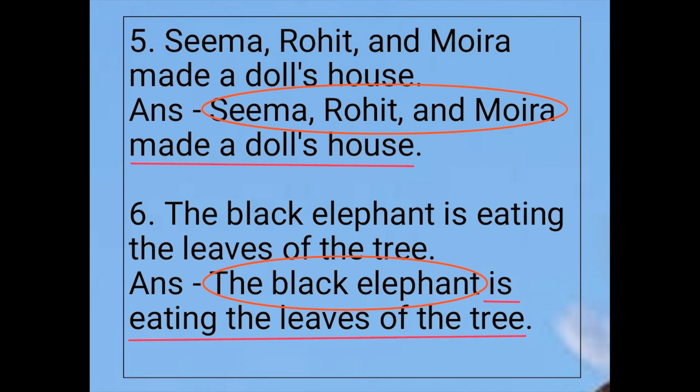Number 5: Seema, Rohit and Moira made a doll's house. Here we are talking about Seema, Rohit and Moira. So circle the subject, and made a doll's house is the predicate. So underline it. Number 6: the black elephant is eating the leaves of the tree. Here we are talking about the black elephant. So that's the subject. Is eating the leaves of the tree is the predicate. So underline the predicate.